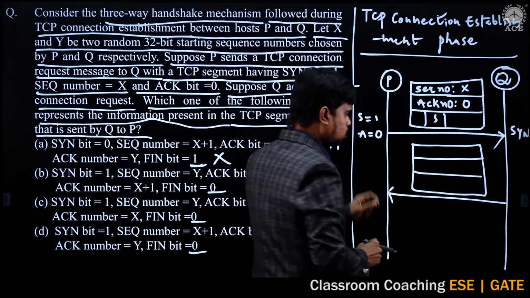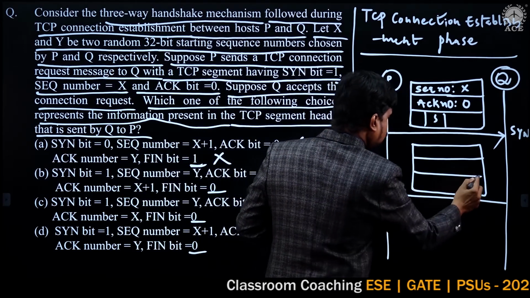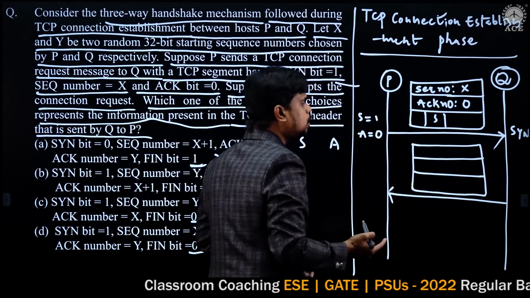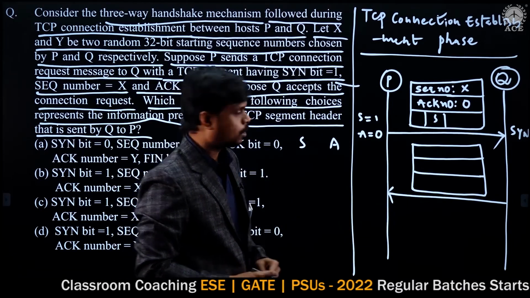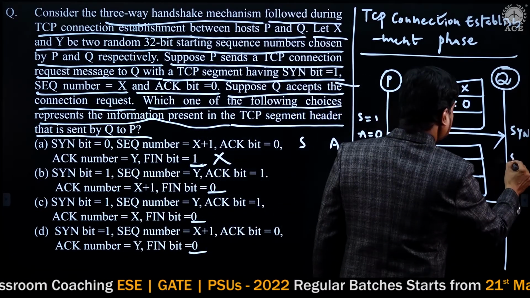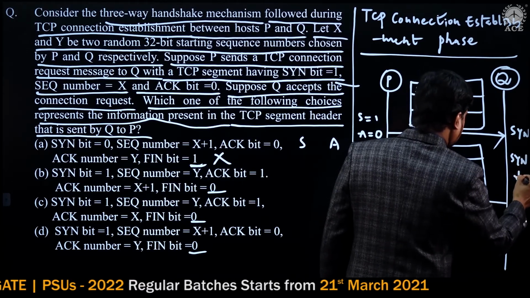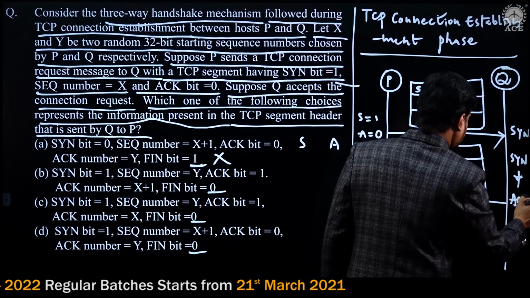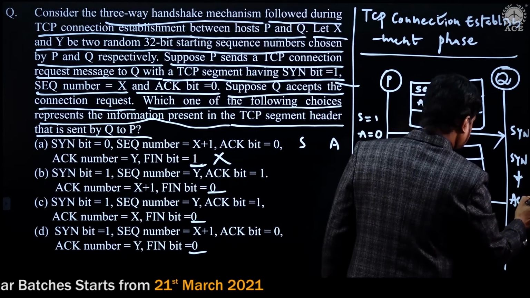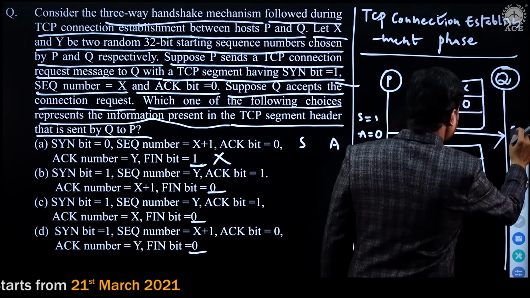So this response, you can say, is a piggybacked response. What is this piggybacked response? That is synchronization plus acknowledgement. Both will be there, right?